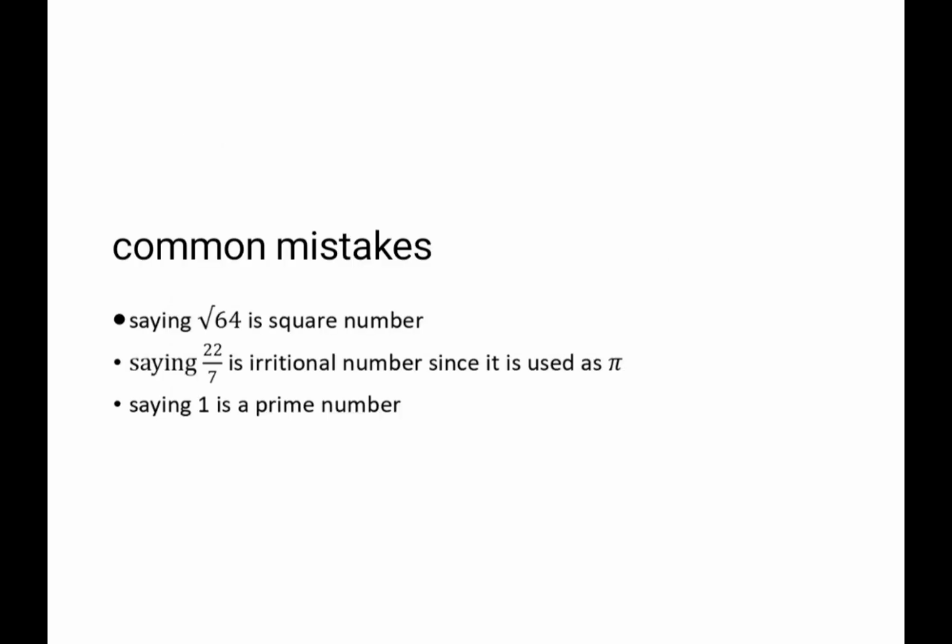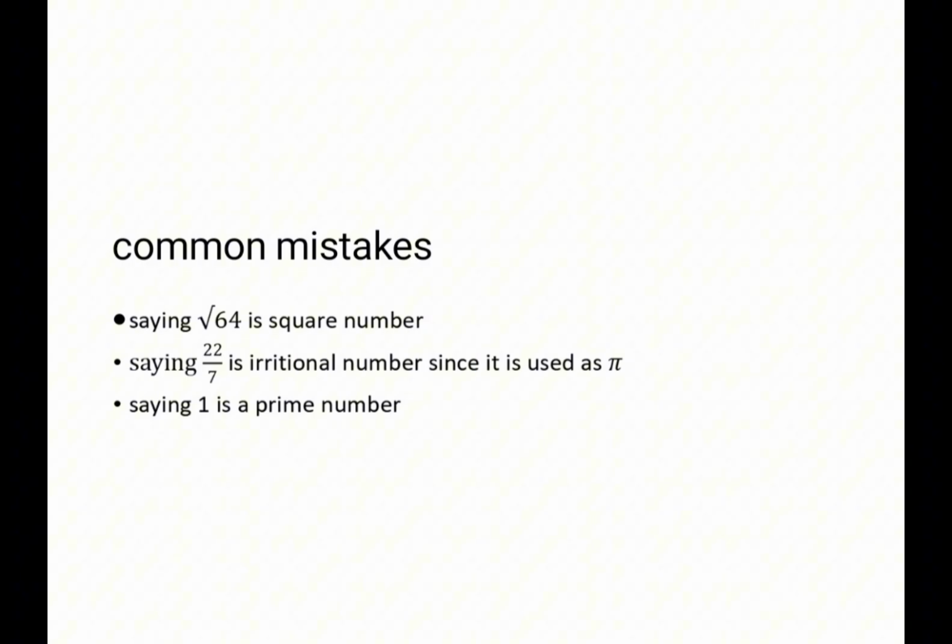The common mistakes when it comes to this first topic are saying square root of 64 is a square number. If you say square root of 64, you're going to get 8, and 8 is not a square number. And also saying 22 over 7 is an irrational number, since it is usually used for pi.